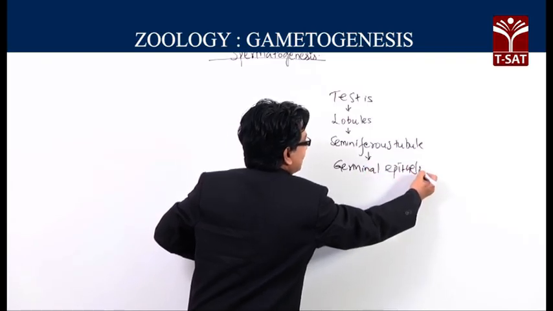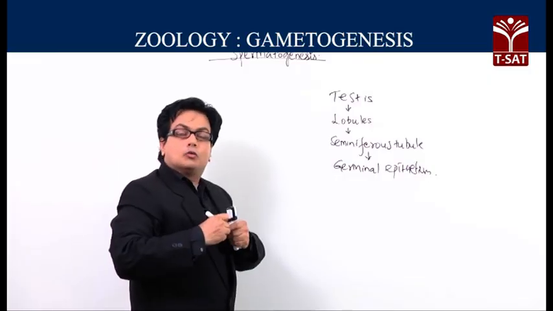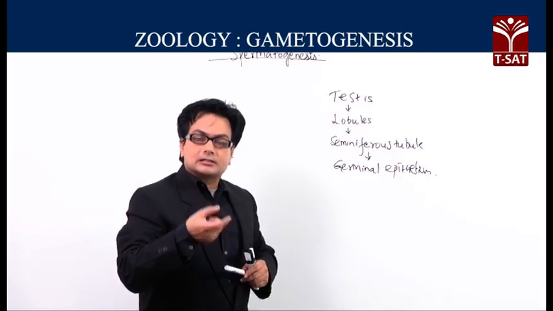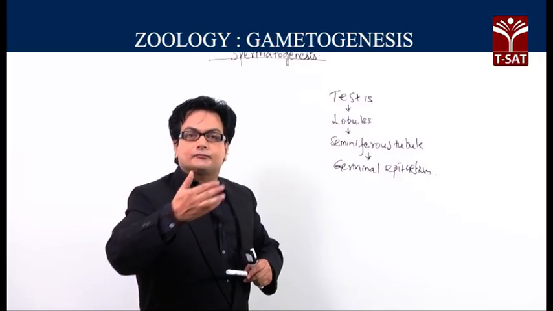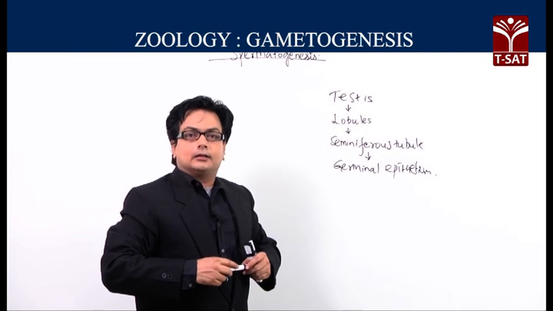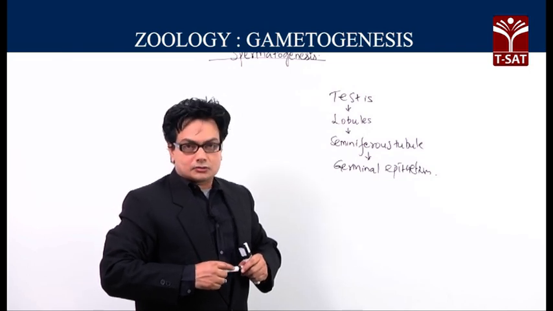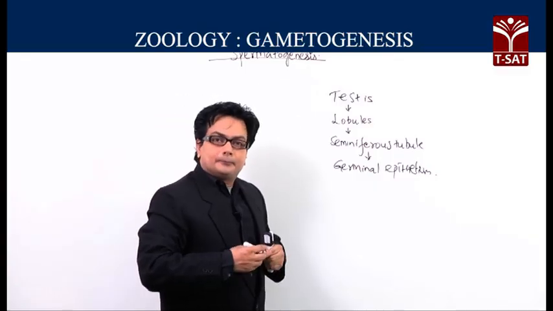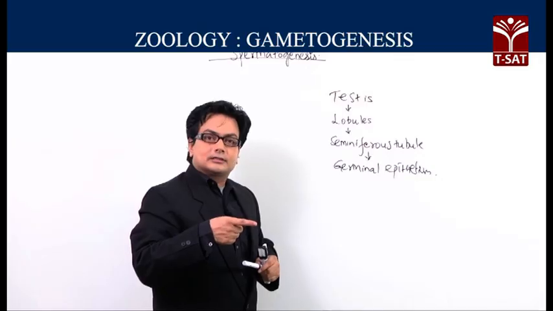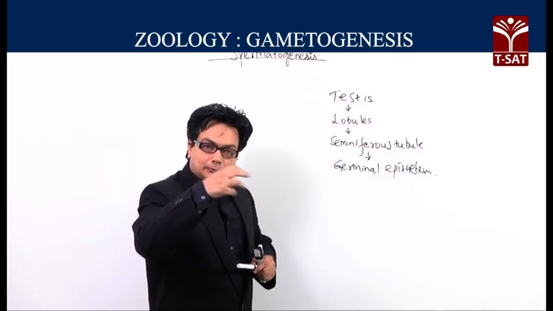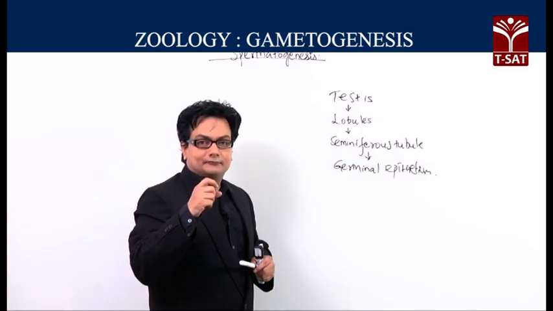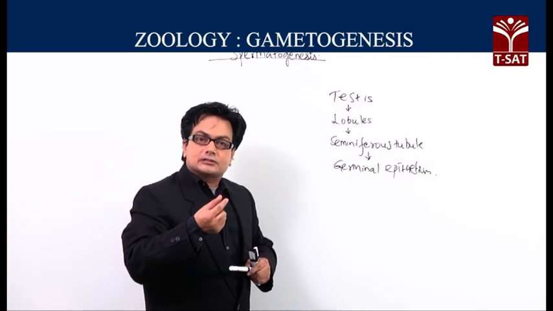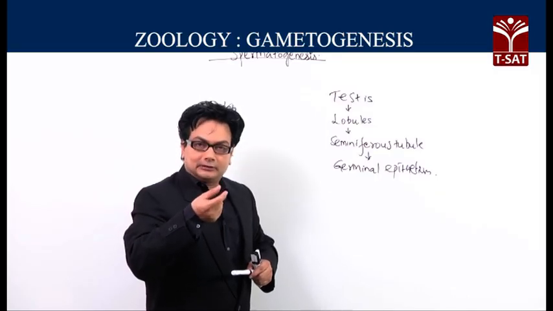So, as I was previously referring to, the gonad should have the germinal epithelium, and the germinal epithelial cells will pass through 3 different stages and ultimately result in the male gametes or the sperms. Now, if you look at the sequence here, the male gonad, also called the testis, contains lobules, and the lobules have the seminiferous tubules, and the seminiferous tubules are lined by the germinal epithelium.